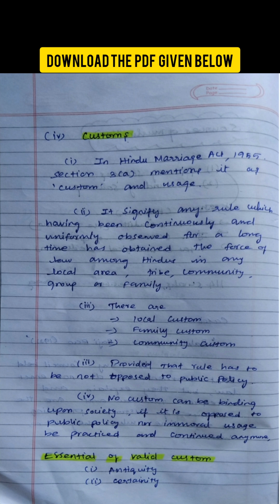For a custom to be valid, it must satisfy some conditions. First is antiquity. That is, the practice should be followed from a very long time, not started recently. And the second one is certainty, which means the custom must be clear and definite. Everyone should know how it is followed. And the third one is reasonableness. The custom should be fair and not cruel or illogical.